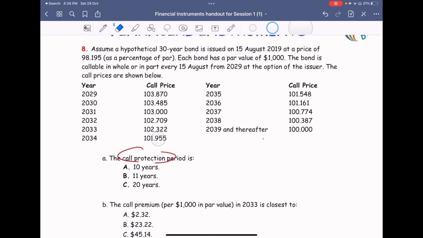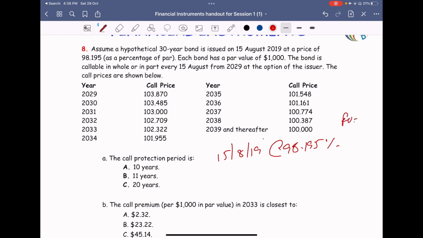Now come back to our example. On 15th of August 2019, they have issued a bond at 98.195, and 98 at par. So it will be in percentage terms. The face value is $1,000. Be careful, $1,000. On 15th August 2029, at 100%, the face value will be redeemed, while this is the issue value, the issue price. So they have given it a discount, issued at discount.